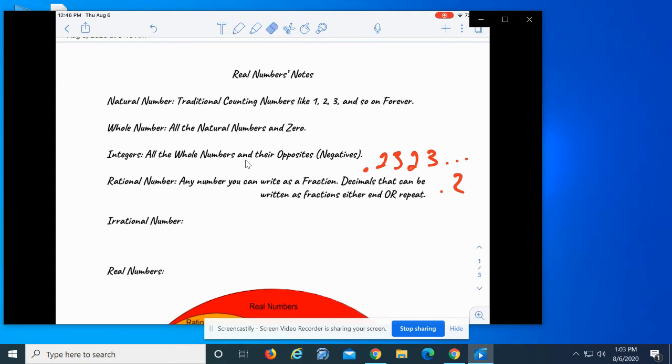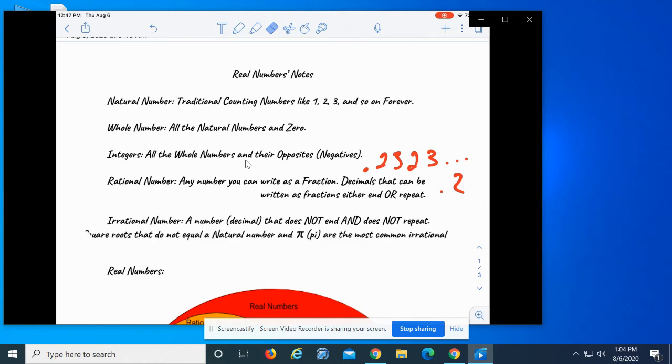Now, an irrational number is any decimal that does not end and does not repeat. It could also be square roots that do not equal a natural number and pi. They're also the most common way that you will see these.